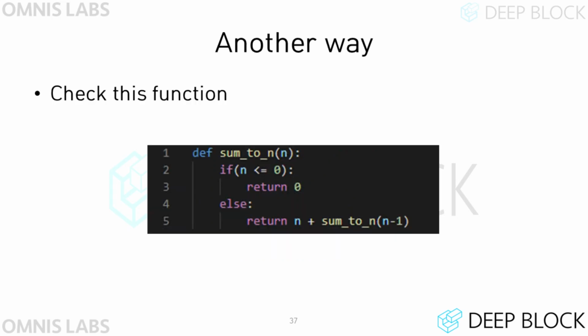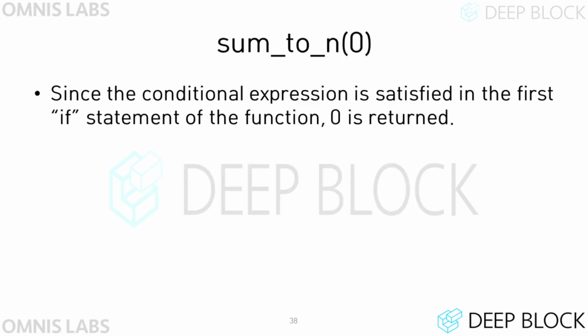However, we can implement this function like this. When you first see this function, it may feel strange, but the code will be easier to understand if you consider that the function is only executed when it is called. Let's see how it works by putting some values into the function. If you put 0 into the function, it checks the if condition and returns 0.